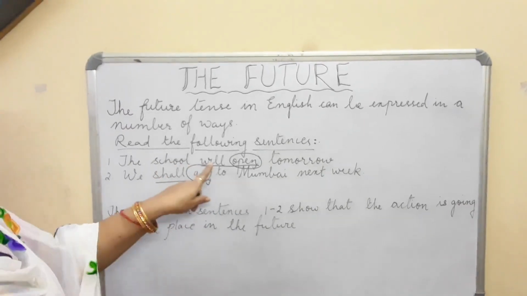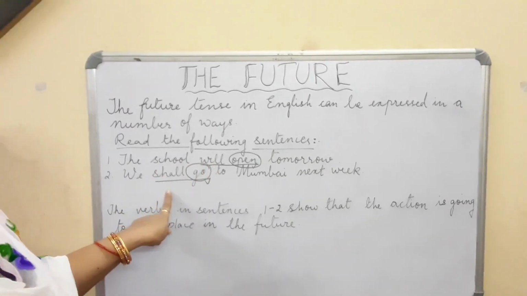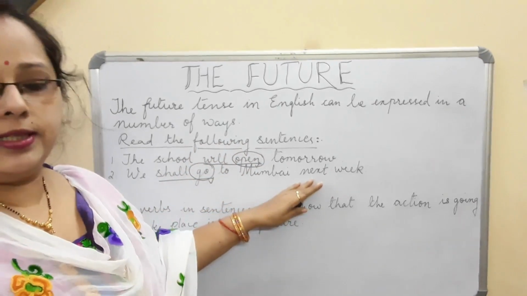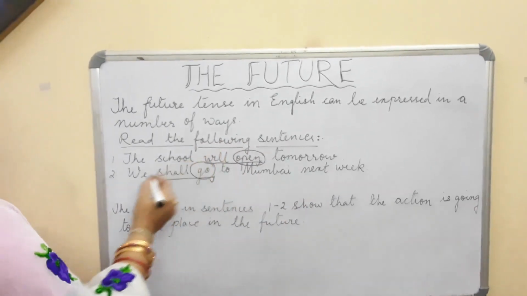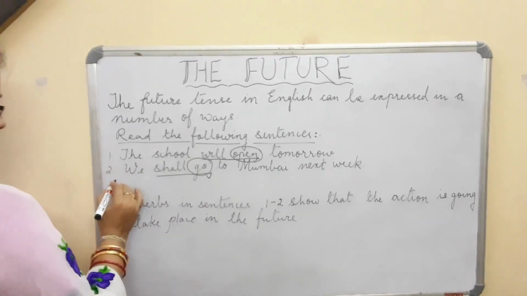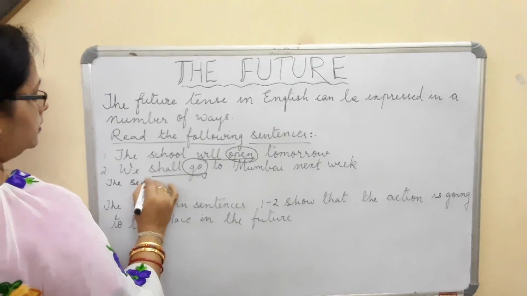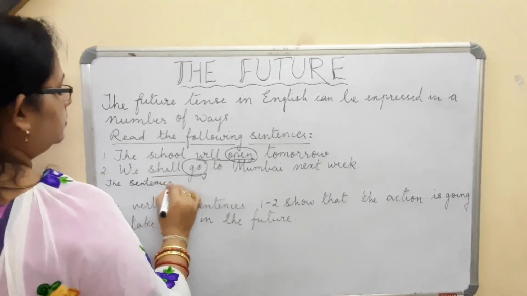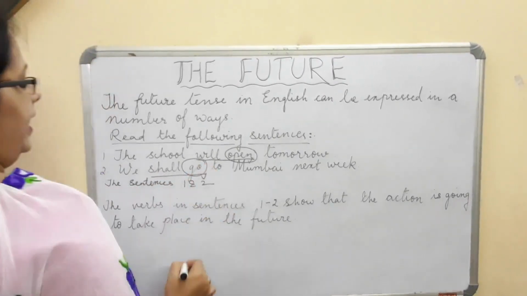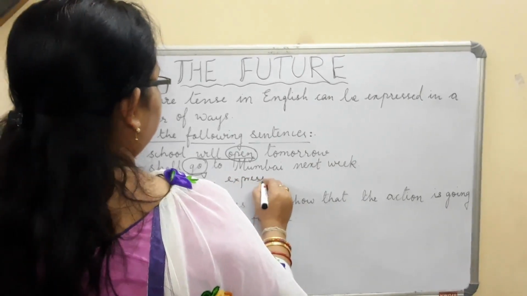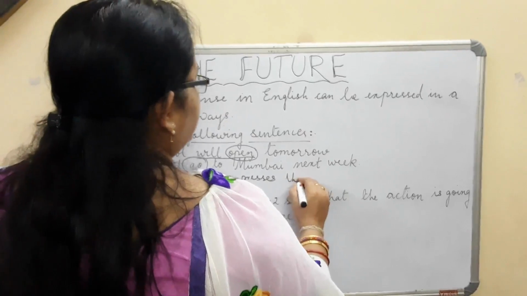So when we are adding will or shall, that means these terms are expressing the future tense. So we can say the sentences 1 and 2 express the future tense.